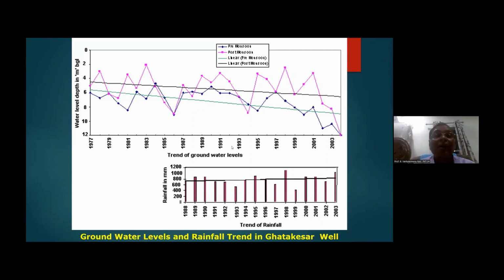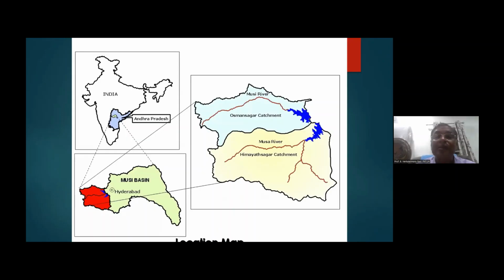Now, if you observe the groundwater table in one of these observation wells, these are the trends of groundwater levels, which are falling. One is post-monsoon, another is pre-monsoon, whereas the rainfall is almost the same, but the groundwater levels are falling down. This is one of the scenarios we found in the catchments of these reservoirs. Groundwater levels are continuously falling.